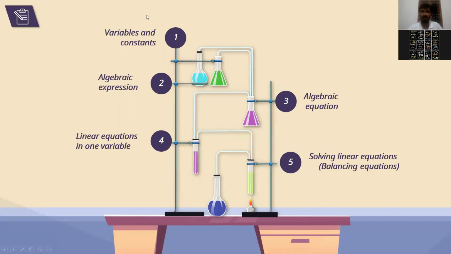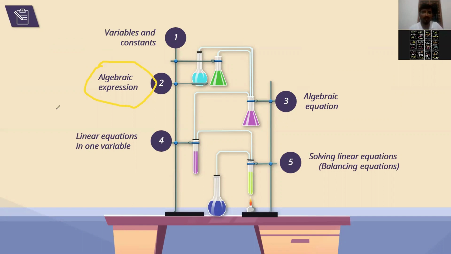Let me recall the things you have learned. First, we learned variable and constant. After that, algebraic expression: variable plus constant, or variable minus constant, with arithmetic operations like plus, minus, multiplication.